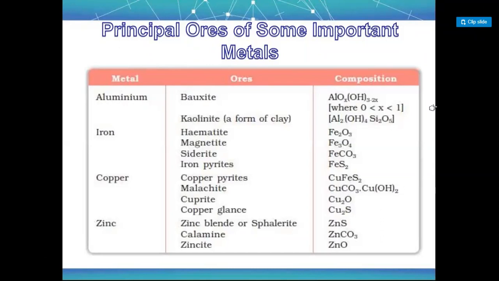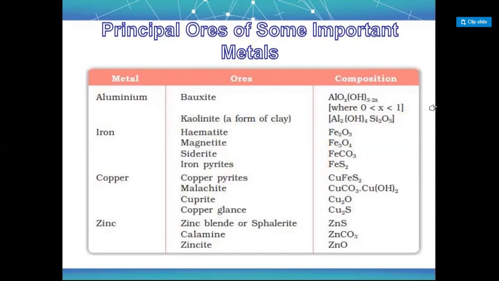Next, let's talk about iron. Iron ores are hematite, Fe2O3. Next is magnetite, Fe3O4. Next is siderite, FeCO3, and iron pyrite, FeS2. Remember, you have to learn each and every ore of the specific element or metal.